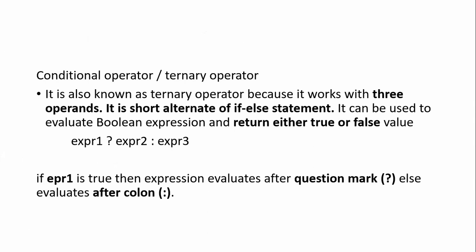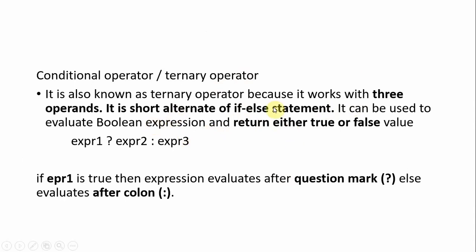The conditional operator is also called the ternary operator. A unary operator is an operator that works on a single variable. A binary operator works on two operands or variables. And a ternary operator means an operator that works on three variables, okay. So it is also called a ternary operator, as three operands will work.